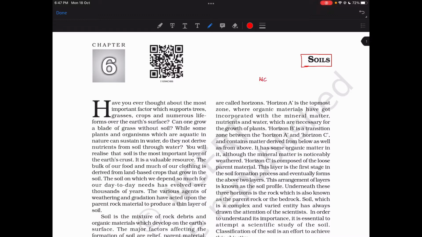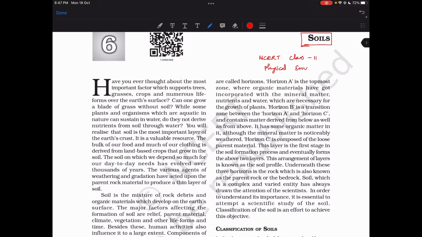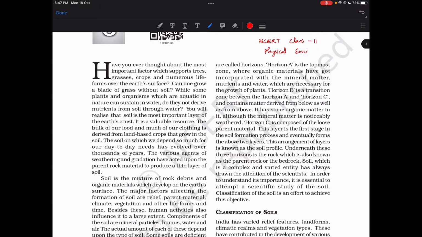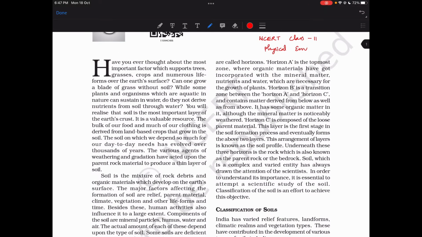So this is NCERT class 11, physical environment, and in that this is soils. Okay, so as usual I'll be reading out the paragraph and I'll be making out the important statements, what I understand.